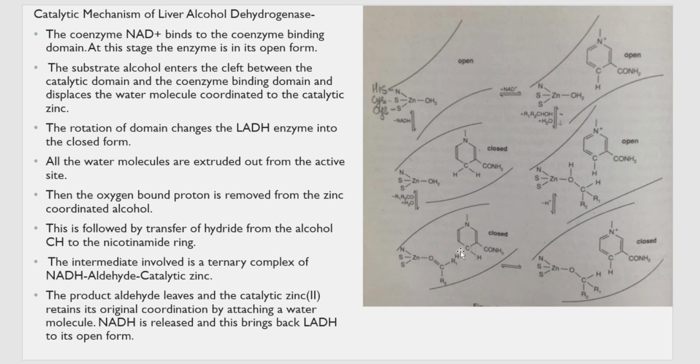And after that, the ketone molecule, or a product aldehyde, is removed from this side completely, it is cut off, and a water molecule is added back to zinc so that we can get the original enzyme back.